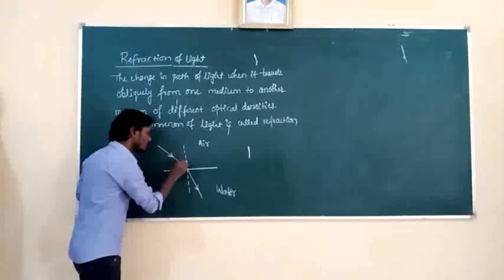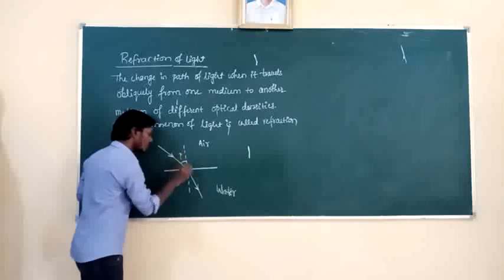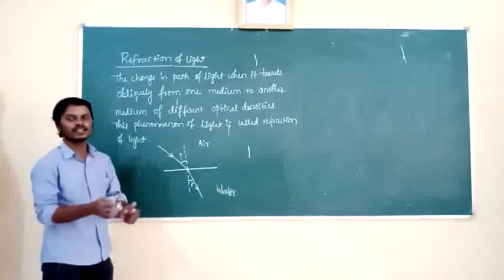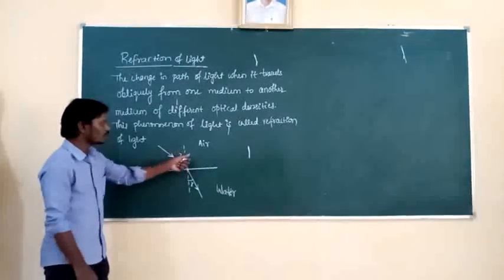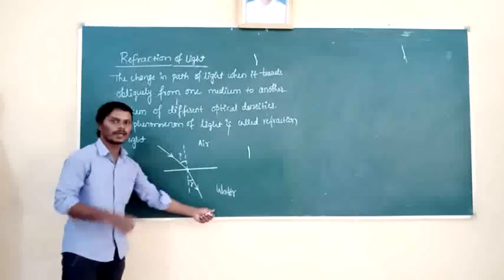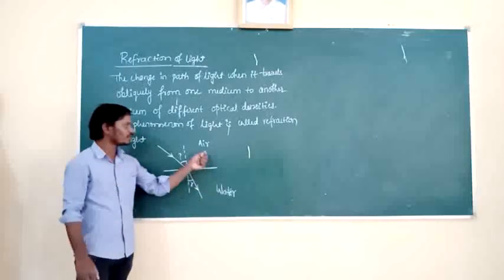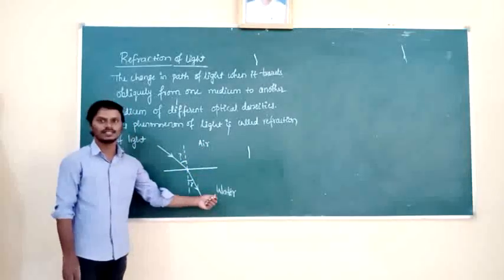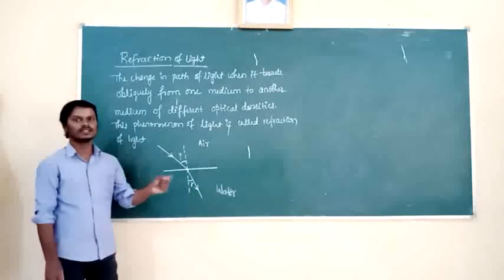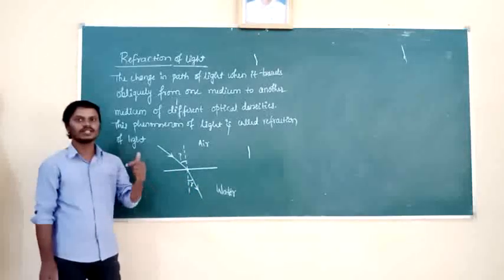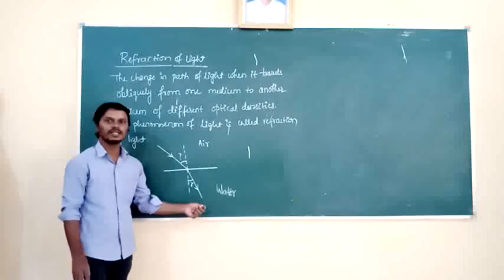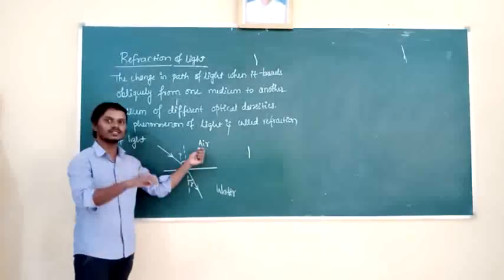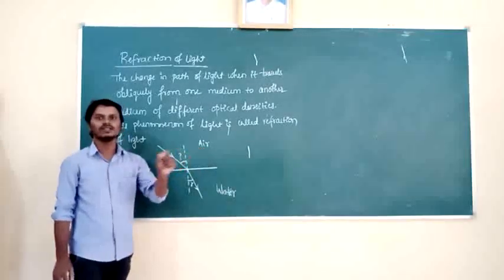Now I will take this as angle of incidence i and this as angle of refraction r. In the diagram, the light is traveling from low optical density medium to high optical density medium. So air has low optical density and water has high optical density. High optical density means the medium in which the speed of light decreases. The medium in which the speed of light increases has low optical density.